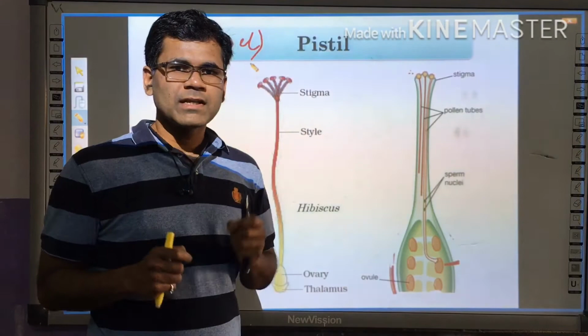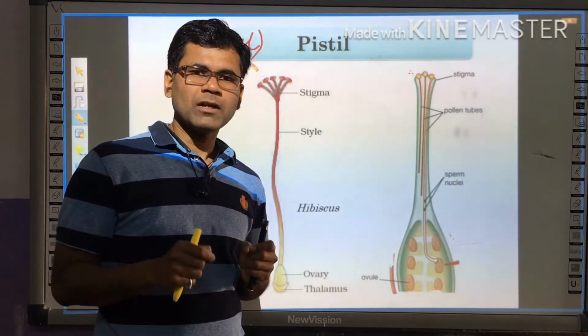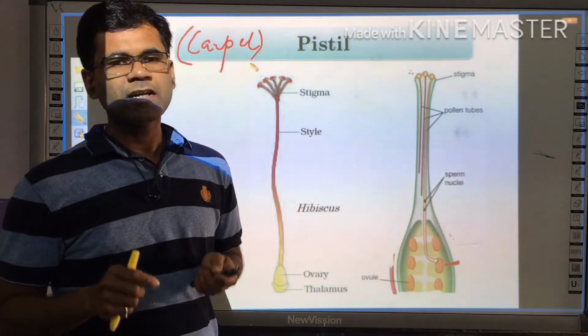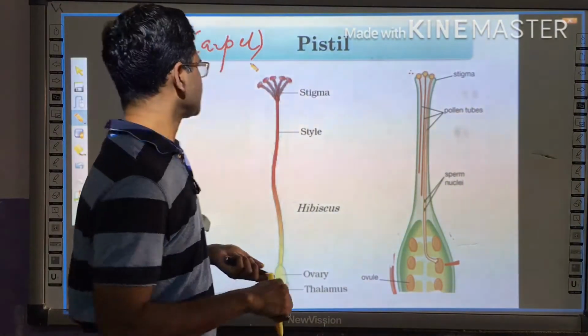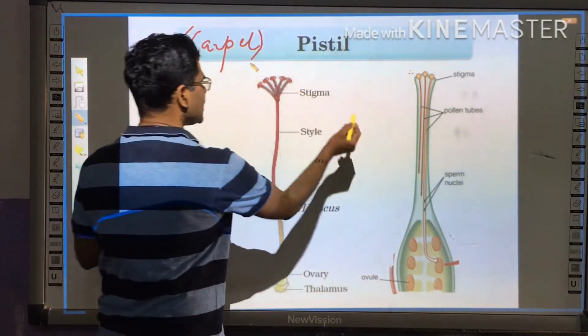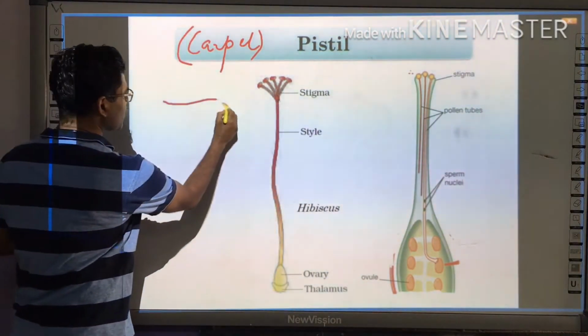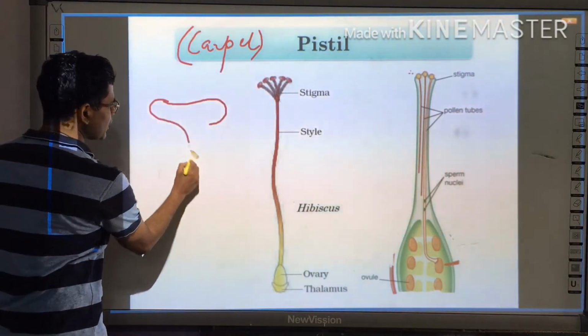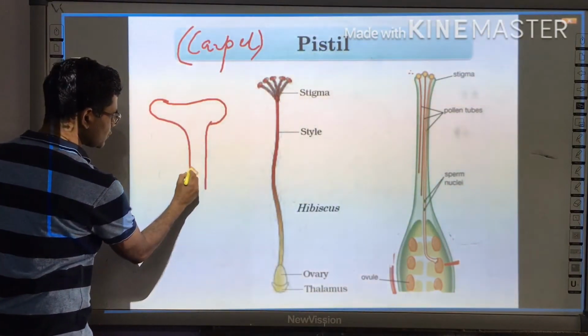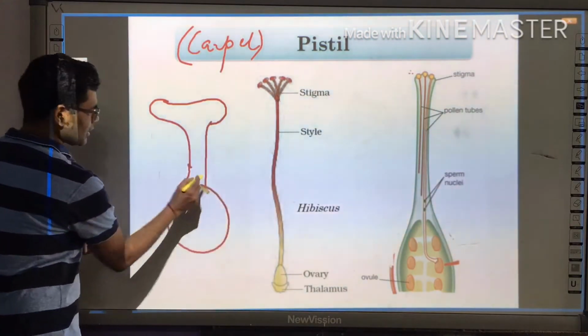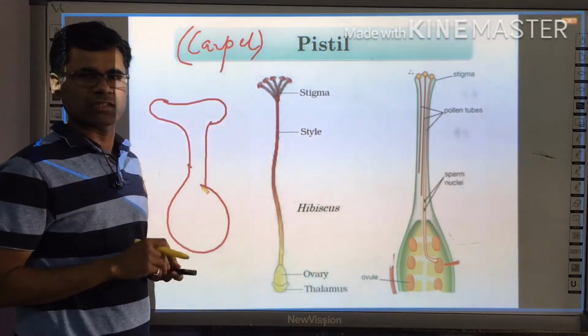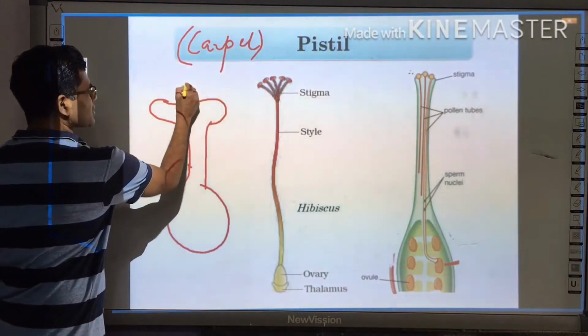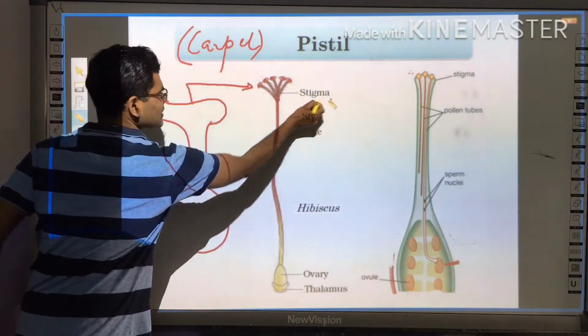In the flower, the pistil, carpel or female reproductive part includes three important things. The first one is a top flattened structure, which you have studied in class 10th also, roughly something like this. This flattened structure is called stigma.